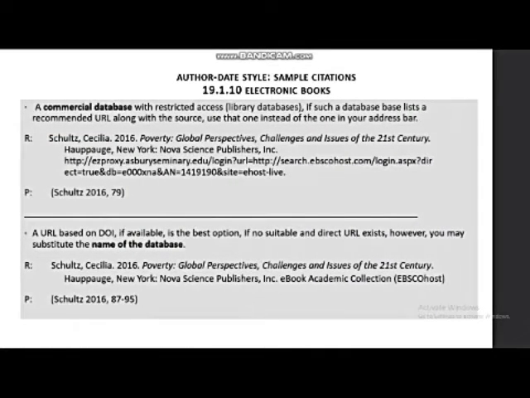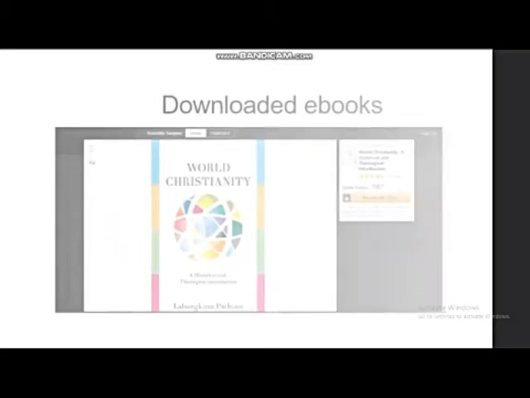A commercial database with restricted access, if such a database lists a recommended URL along with the source, use that one instead of the one in your address bar. A URL based on DOI, or Direct Object Identifier, if available, is the best option. If no suitable and direct URL exists, however, you may substitute the name of the database.